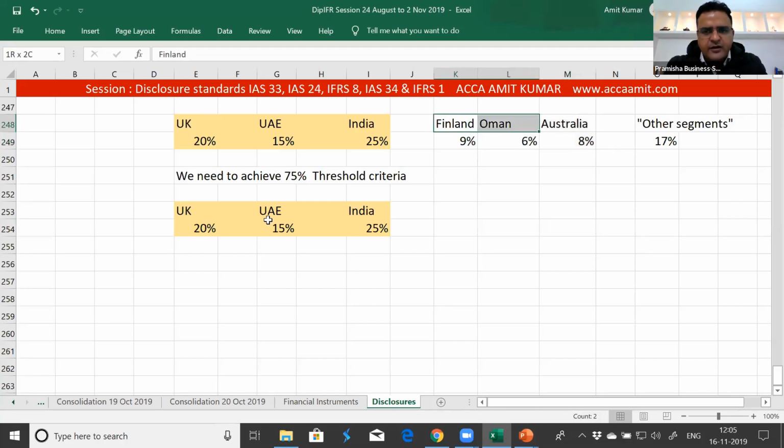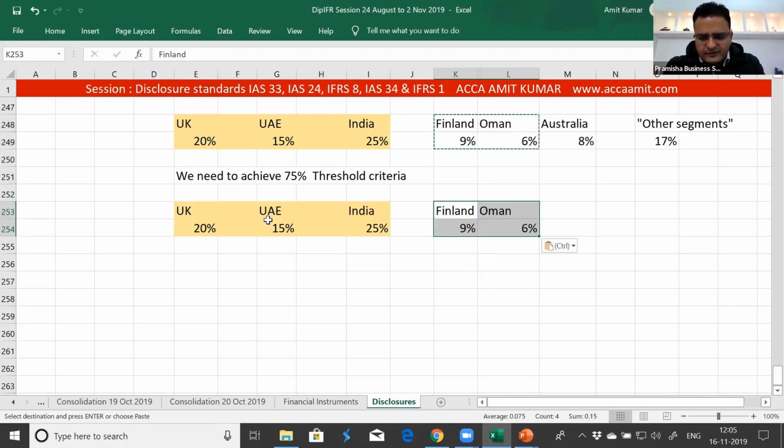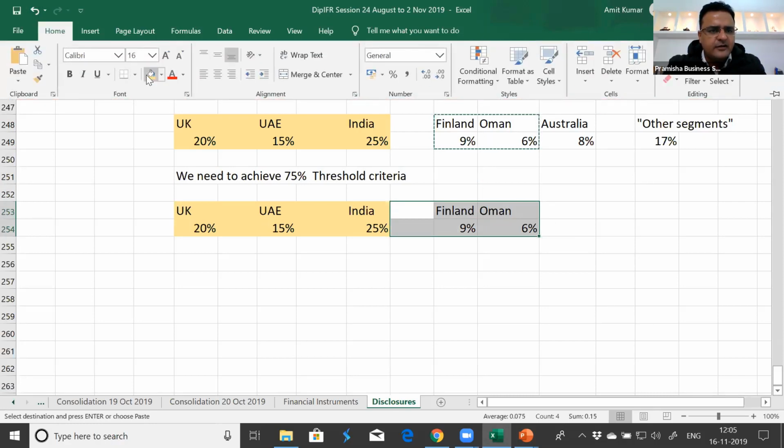We can club Finland and Oman and present them as a reportable segment, and club Australia as part of the other segments category. So it's not that only the higher ones we need to include. That's not necessarily the case. We can even bring forward Finland and Oman and report them as reportable segments as part of our 75% threshold criteria.